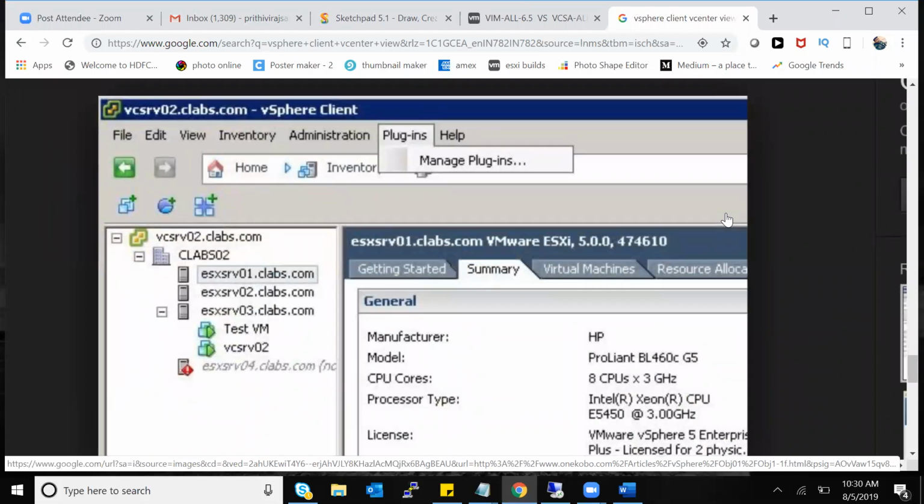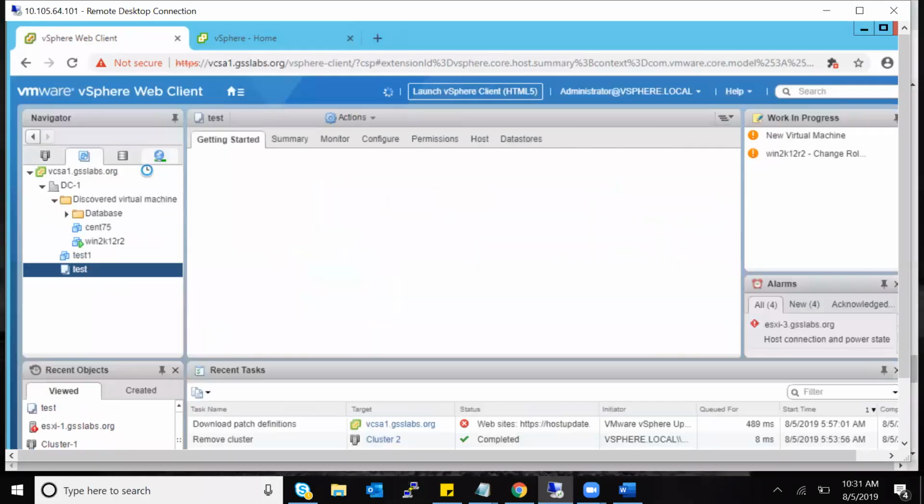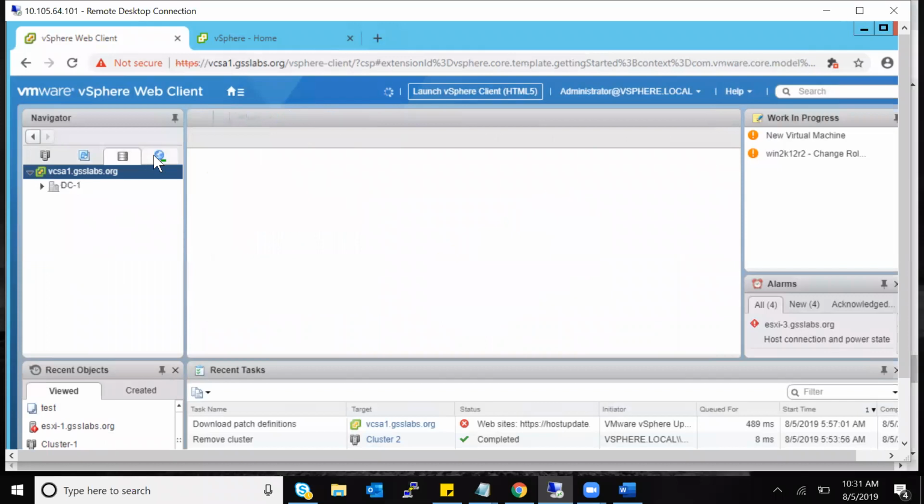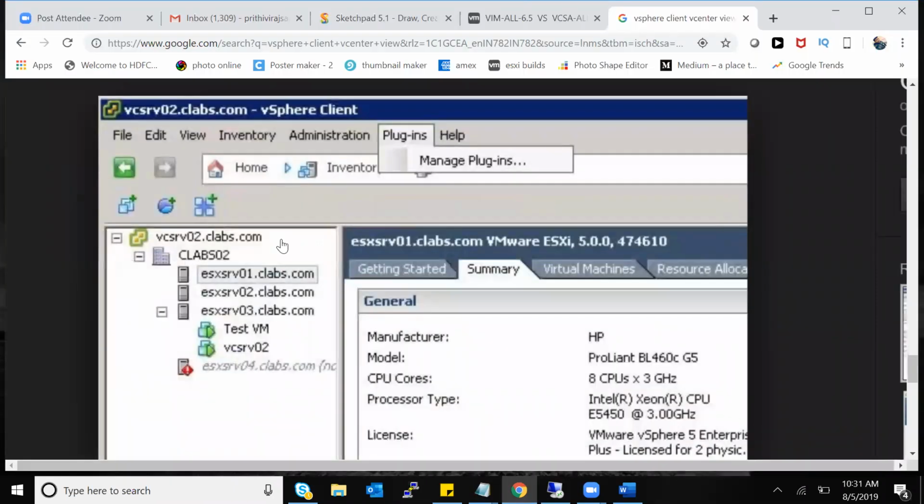This is how it looks. If you want to go to templates and all, there is no such option in views. You have to go to home. There will be a separate icon for templates. It's like that. But here we have that option, like here we have VM templates, datastores, networks. Everything is here. That option was not there at that time. It's pretty simple. I just want to get this difference. That's all.